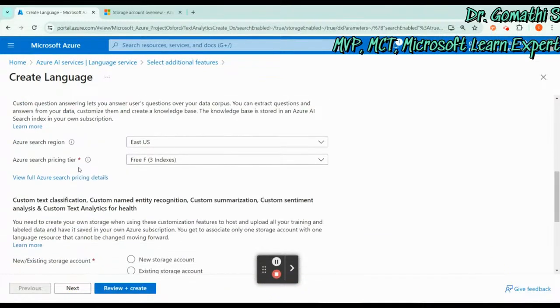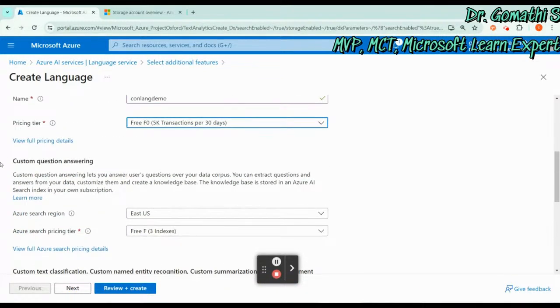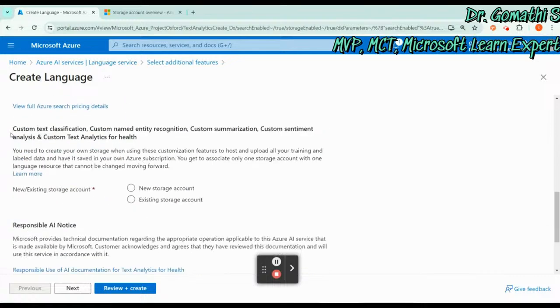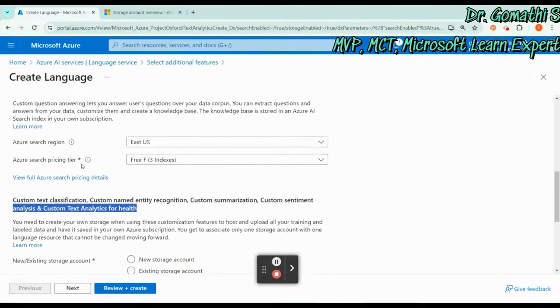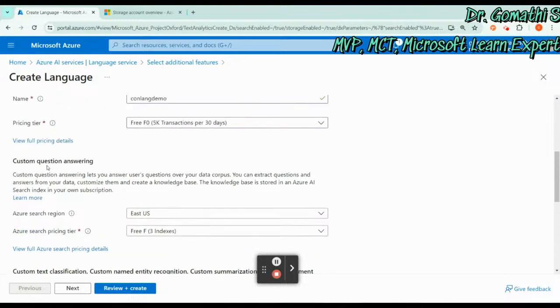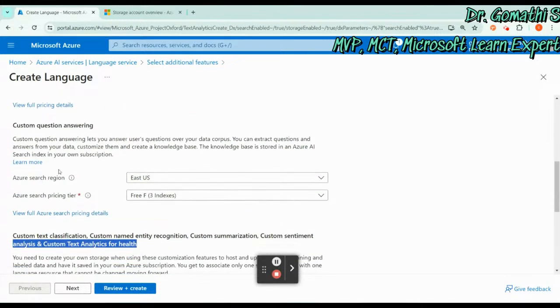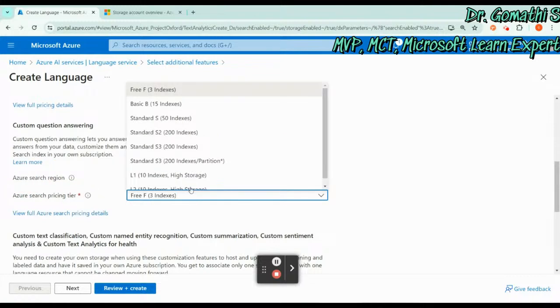One is the custom question answering, because we have selected both, right, for custom question and answering, and also for the custom classification and custom named entity, everything. So for custom question and answering, if you have selected only custom question and answering, you have to select the search region and search pricing tier. So you have these pricing tiers.